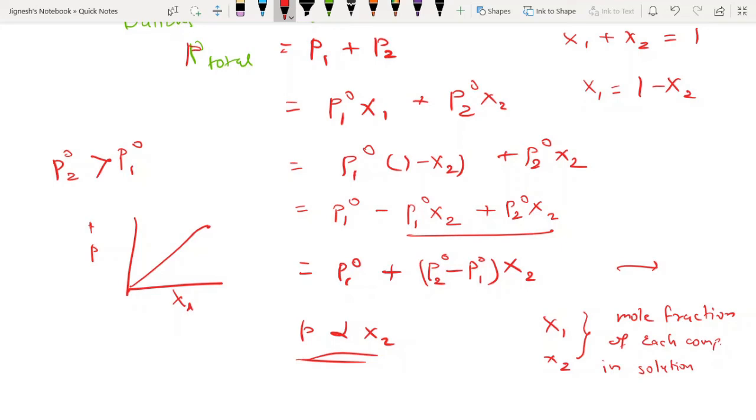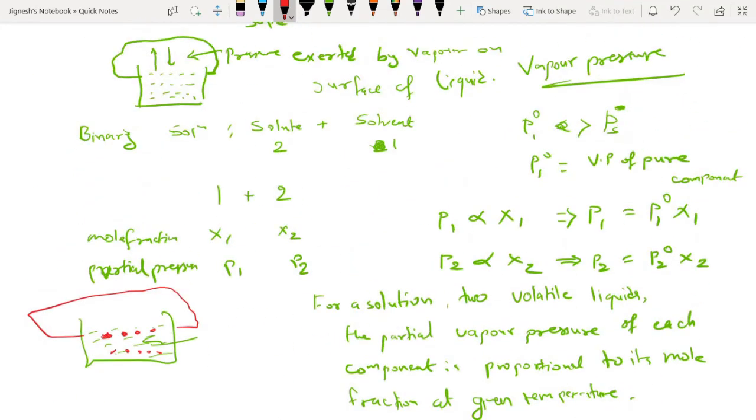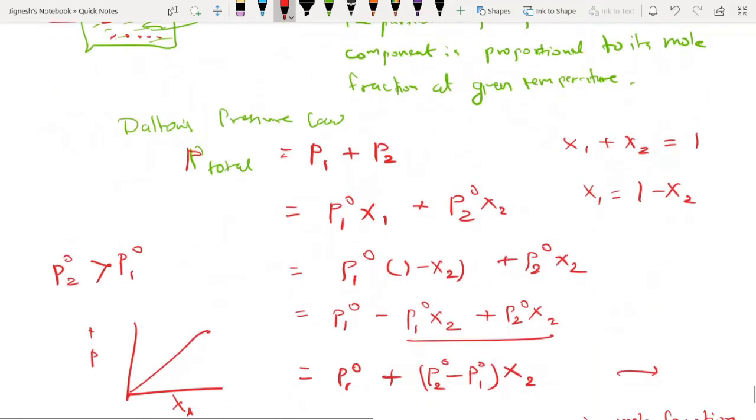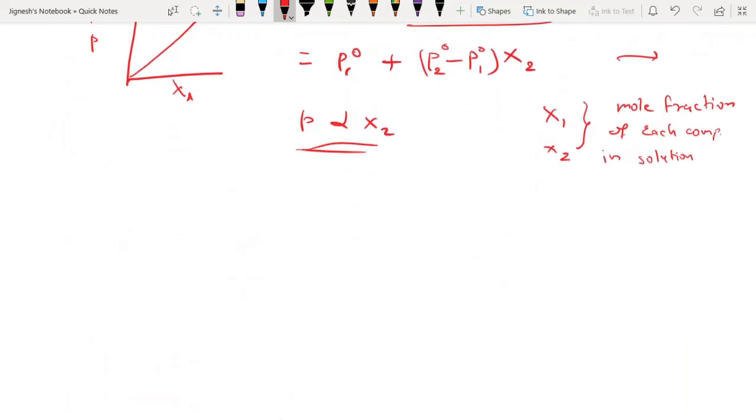Now, whenever vapor forms, there are two kinds of molecules present over here in the vapor phase. So dear students, when we talk about the vapor phase, y1 and y2 are the mole fractions in the vapor phase, and a very interesting and intelligent topic that we have to cover is this.